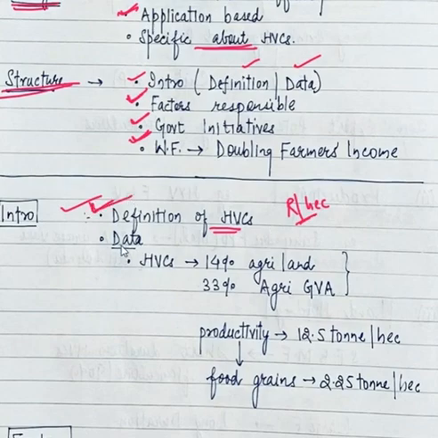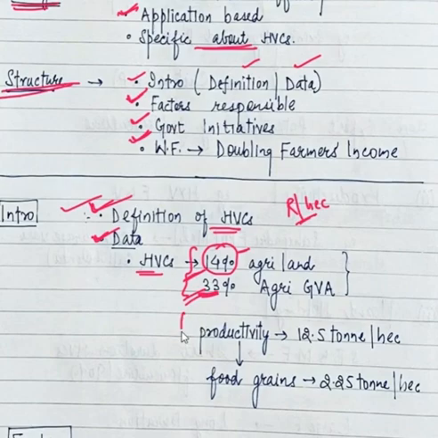Another alternative introduction is that we can also give data. We can tell that high value crops occupy only 14% of agricultural land, but they contribute 33% to agricultural GVA. That shows why they are high value crops. They are providing about 2.5 times their land share.